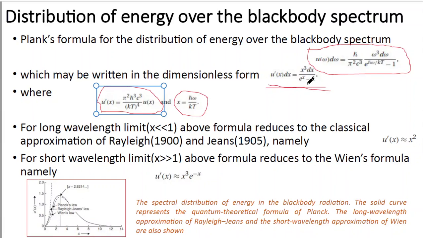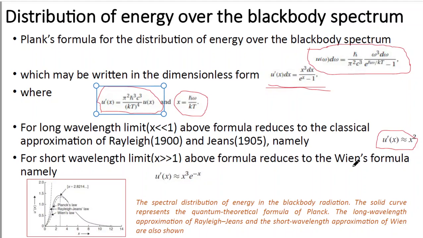So ultimately the value of the denominator will be only x. If the denominator is x, then in the numerator there is x cube, so ultimately u'(x) will be proportional to x square.